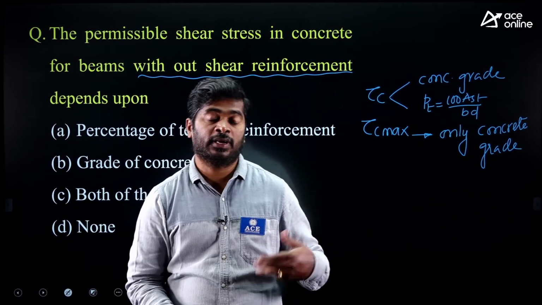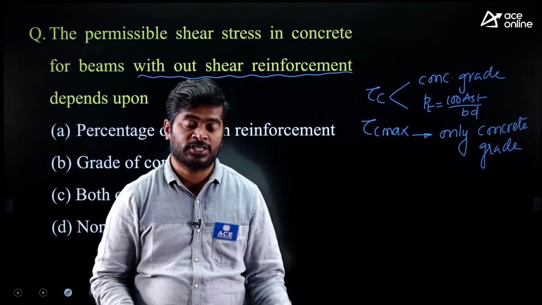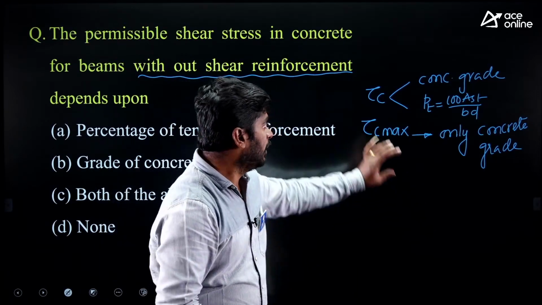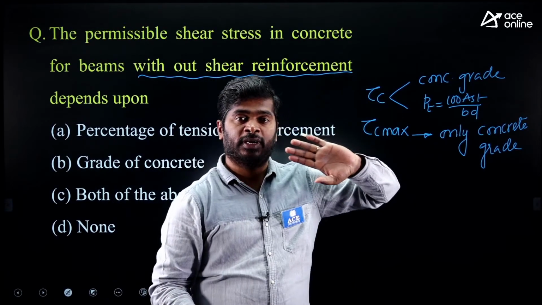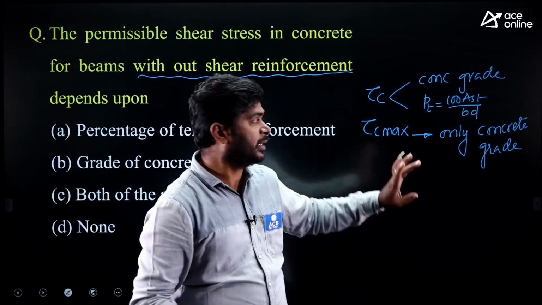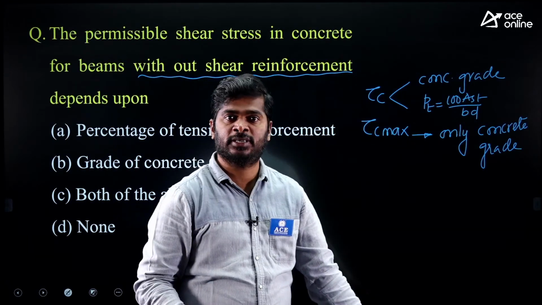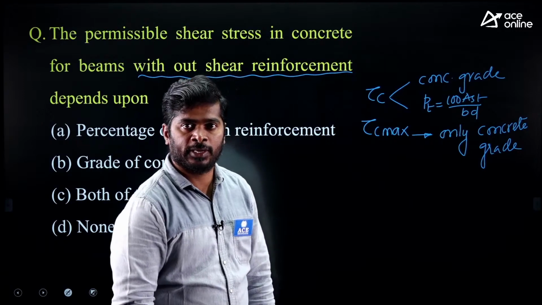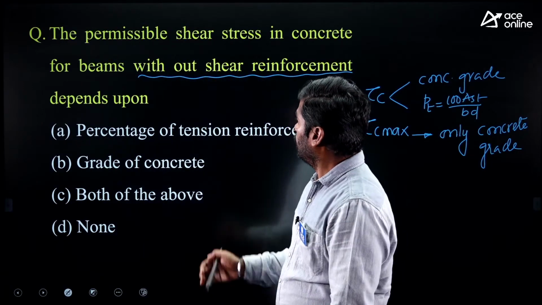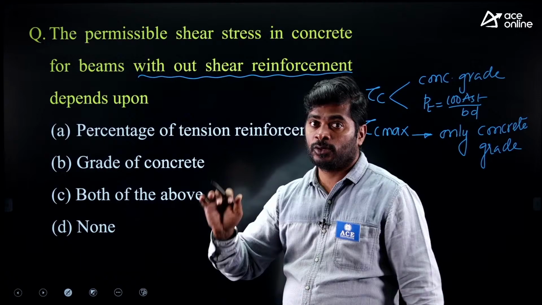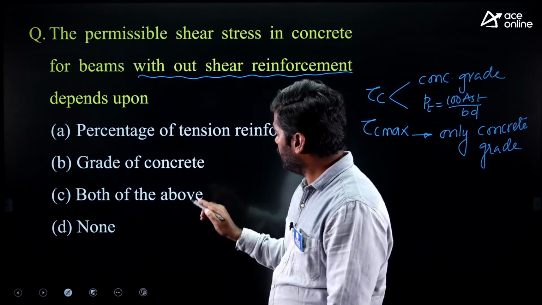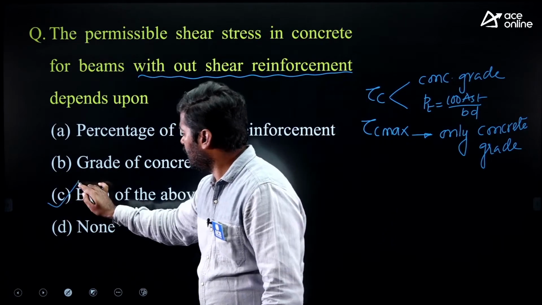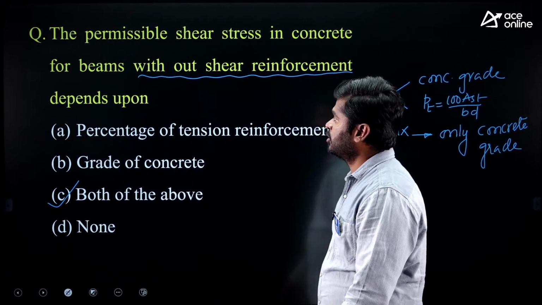If they have not given tau c and tau c max notations, then how do we identify? In tau c, my dear, we don't consider shear reinforcement. In tau c max, we consider shear reinforcement. So, here without shear reinforcement, the question is related to tau c. Option C is correct. Next question.